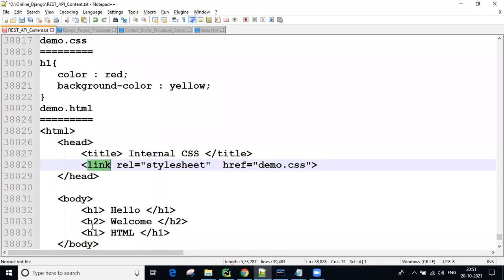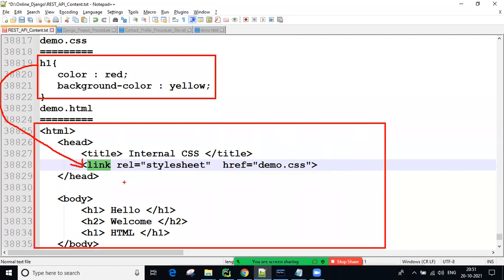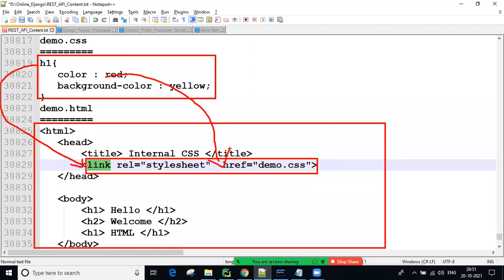Yes. Now you can see, guys, here the external CSS is there. All this external CSS we are importing into our current HTML. This is our current HTML. Because of this line, guys, all these CSS are available here. Now whatever CSS is there inside the head section, those CSS we can apply inside the body. That's it.